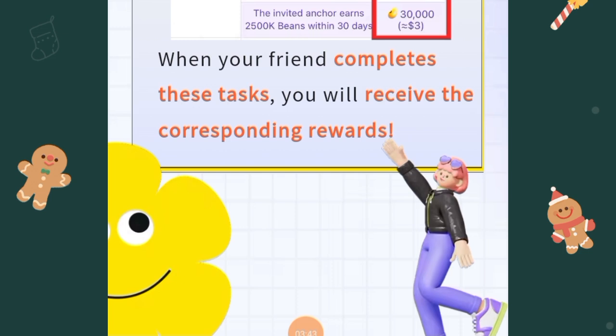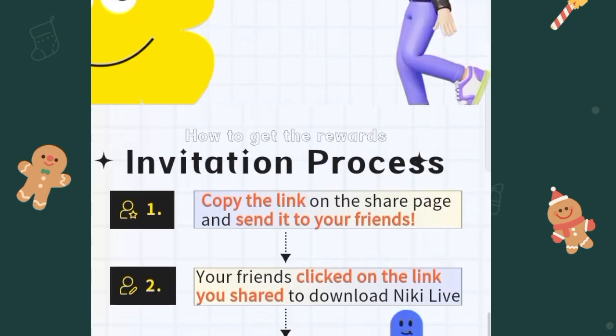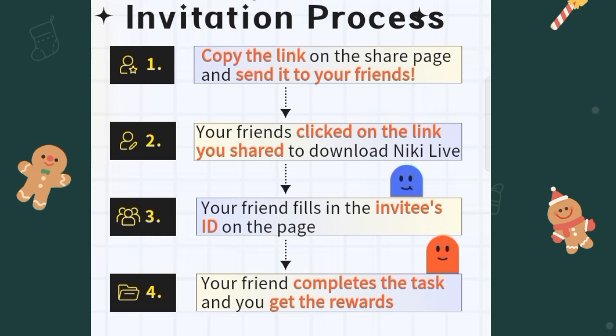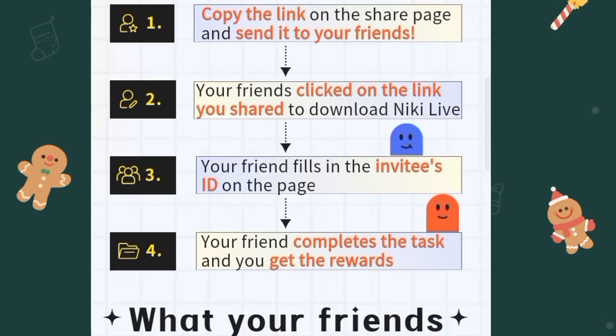So imagine inviting 10 people to the app. You know how much that is, right? So take advantage of the invitation program and maximize your earnings on the Nikki Life app. Now let's take a look at the invitation process here. It says how to get the rewards. Invitation process: you copy the link on the share page and send it to your friends.